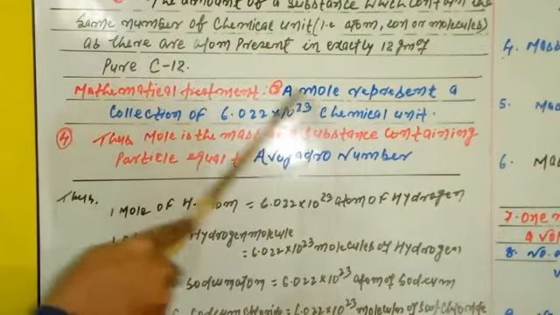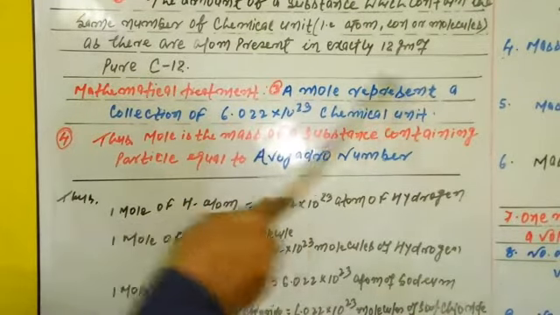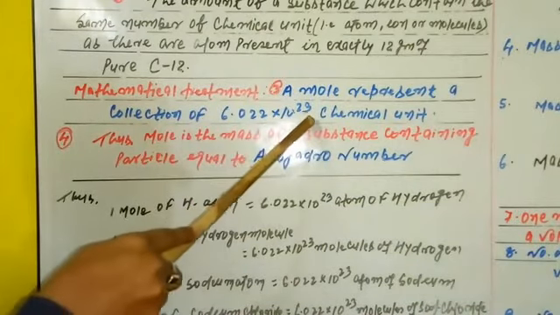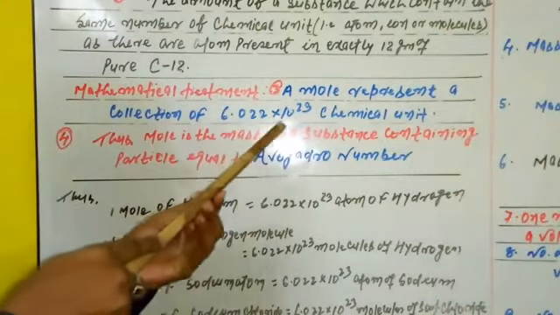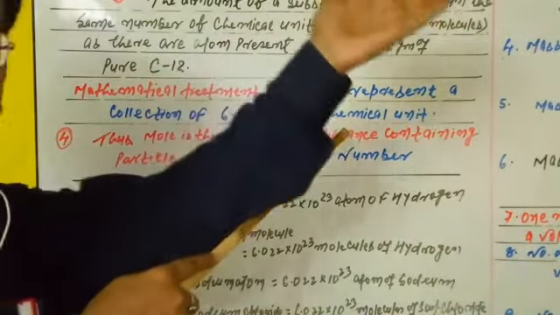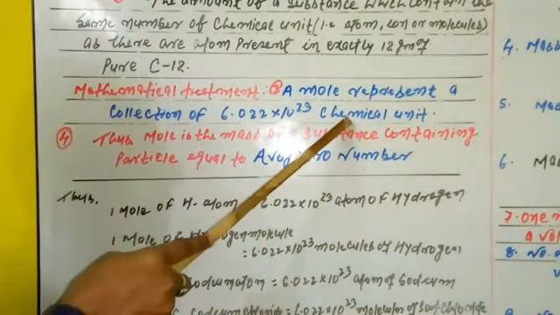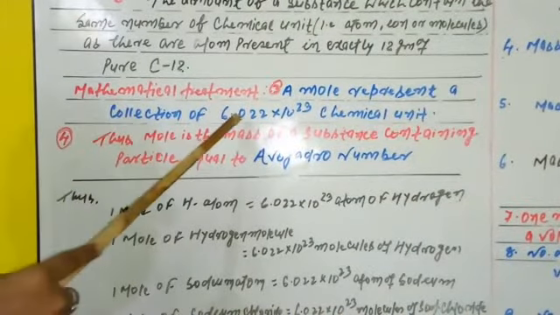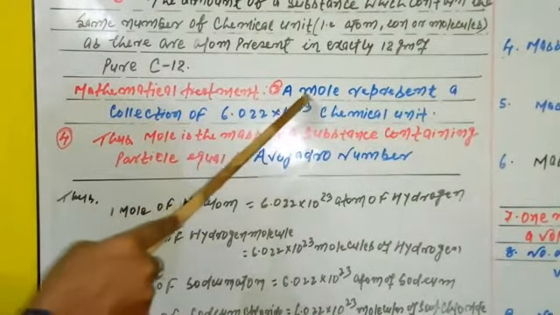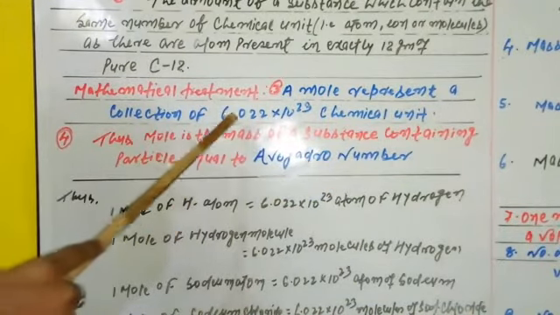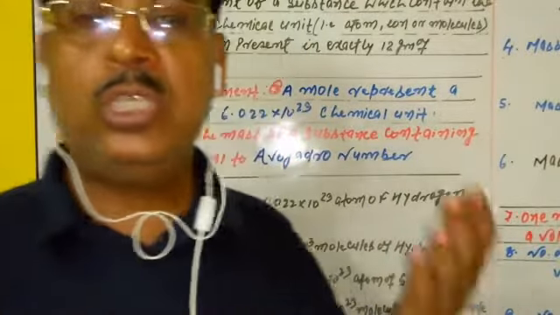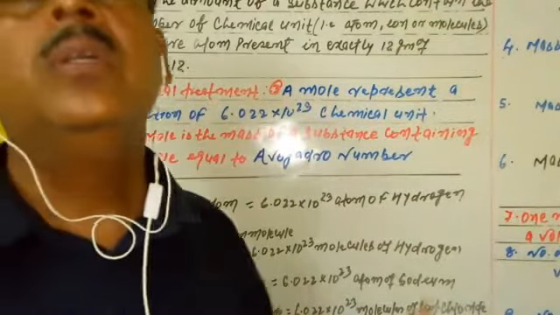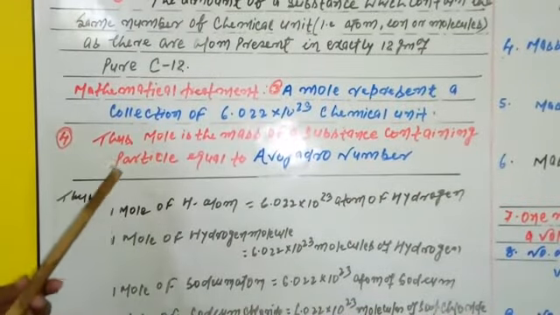That means, in the case of atoms, a mole represents a collection of 6.022 into 10 to the power 23 atoms; in the case of a compound, 6.022 into 10 to the power 23 molecules of that compound; or if you want to define it in terms of ions, a mole represents a collection of 6.022 into 10 to the power 23 ions. So this is the mathematical treatment of the mole.